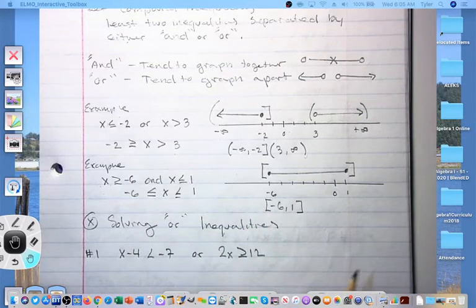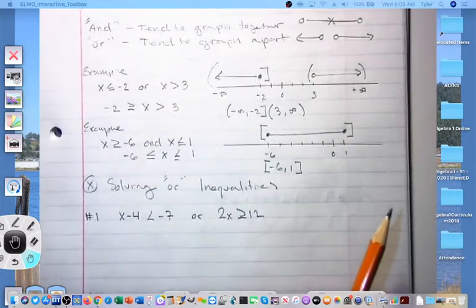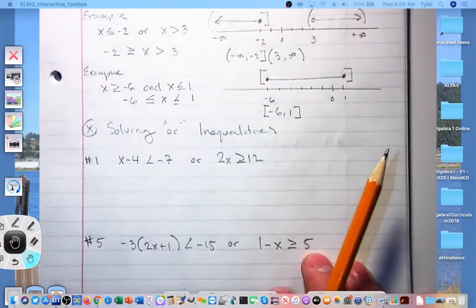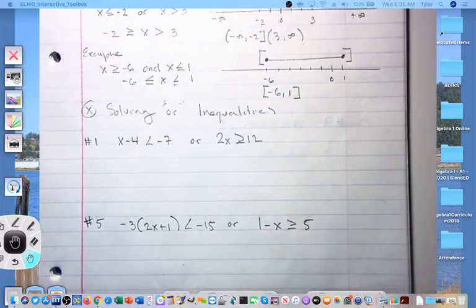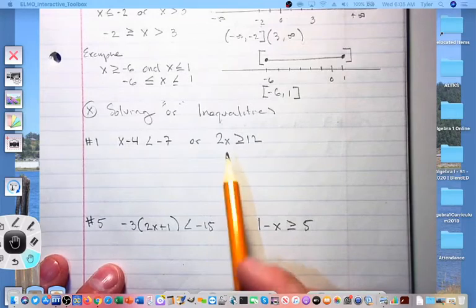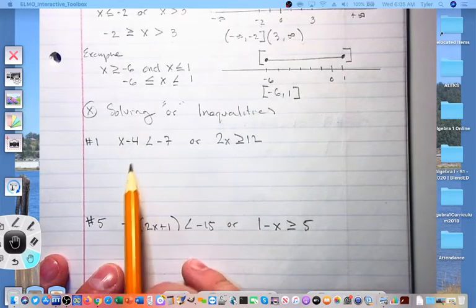Our job today is we're going to be solving OR and AND inequalities. So we will solve two inequalities separately. We'll graph the line, and then we'll write them in interval notation. We're going to do that on each one of these. So here we go. These OR inequalities do tend to be a little easier since they usually start out separated already for us. So let's take a look.